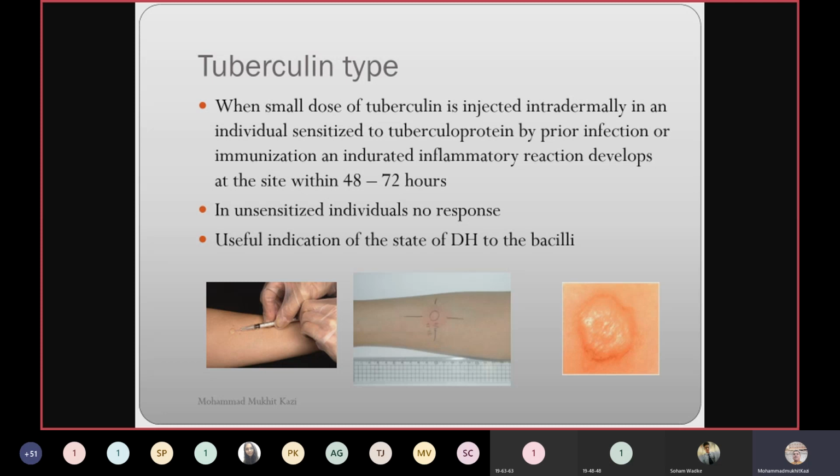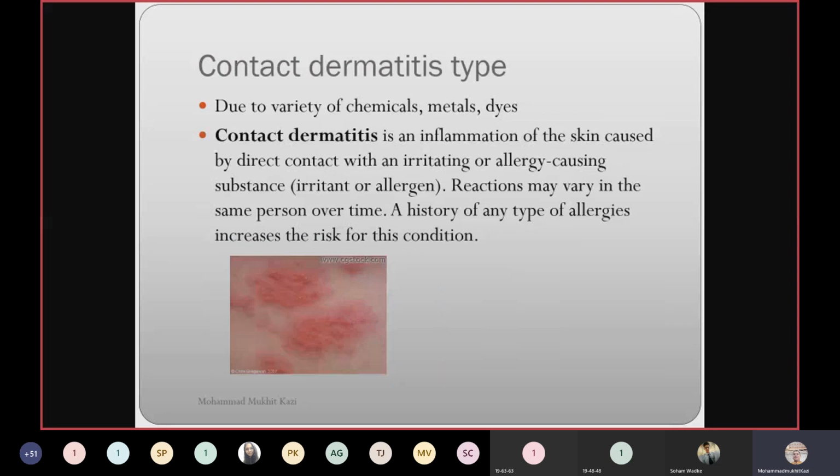But remember, you prepare antigen, you give it intradermally onto the forearm, and you keep it for a couple of days. And then you can see on the right, there is a wheal and flare reaction, erythema, induration, and all. And you measure the diameter. If the diameter is less than 5 millimeter, then the reaction is negative. Tuberculin reaction is not there. But if the diameter is 5 to 9, it means intermediate. And if the diameter is more than 9, it is actually positive. That means the patient is right now suffering from tuberculosis. It is generally used to find out past infection of tuberculosis. Okay.